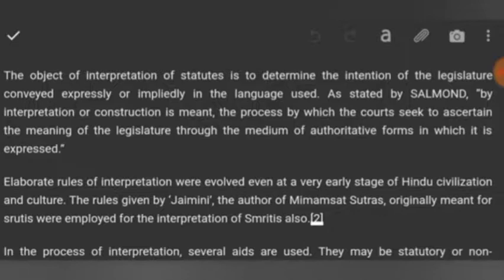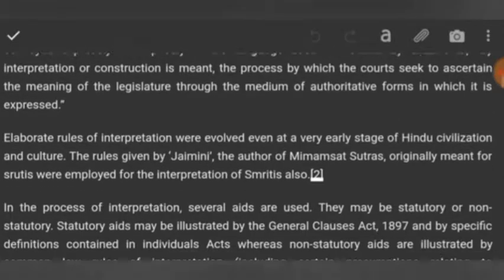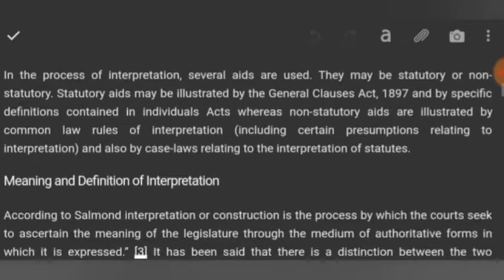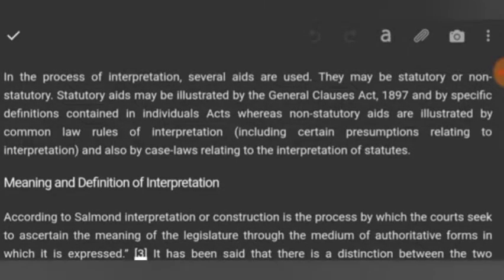After this, elaborate rules of interpretation were evolved at a very early stage of Hindu civilization and culture. This is the history of interpretation. The rules given by Jaimini, the author of the Mimamsa Sutras, were originally meant for Shrutis, but were employed for the interpretation of Smritis also. In the process of interpretation, several aids are used.